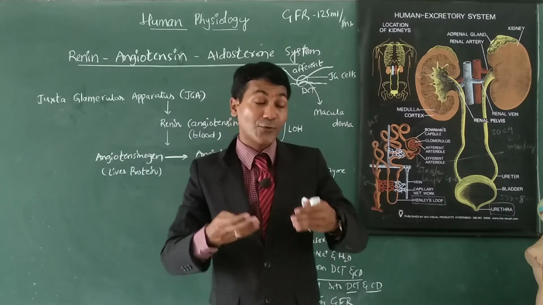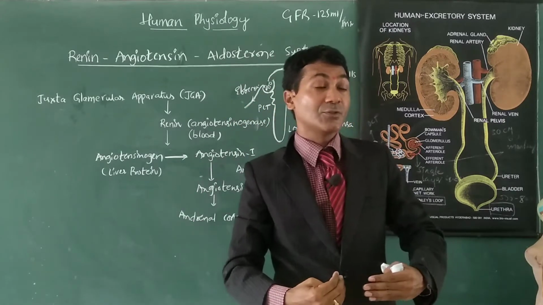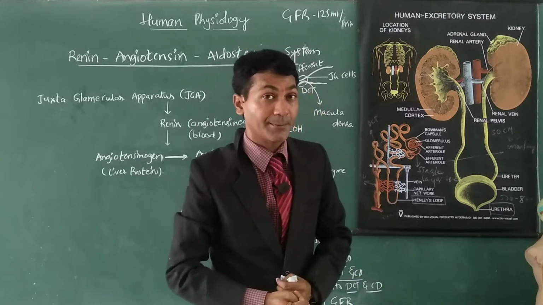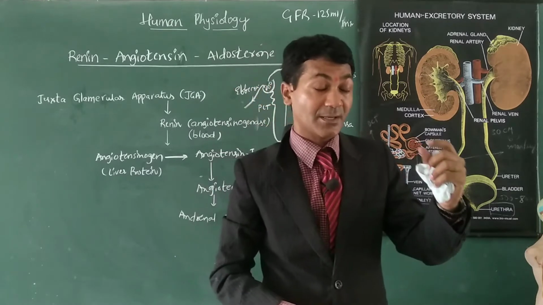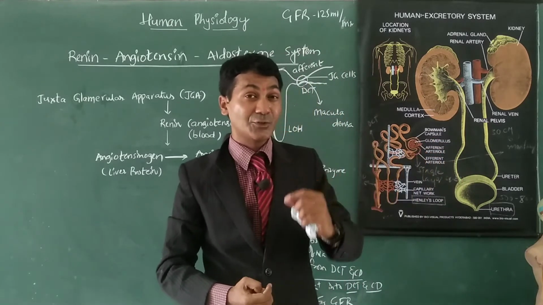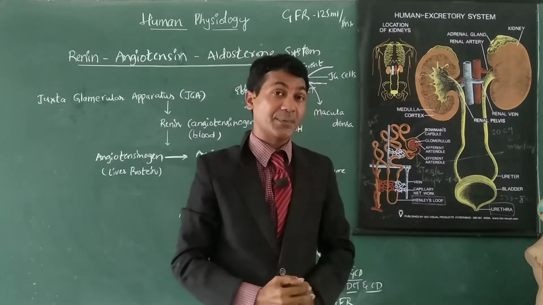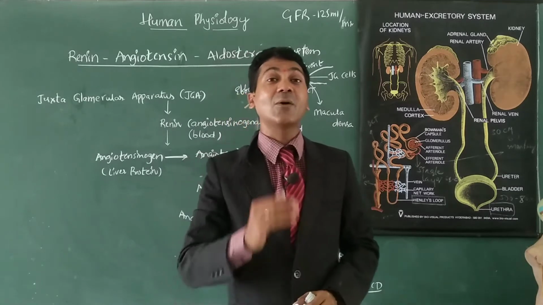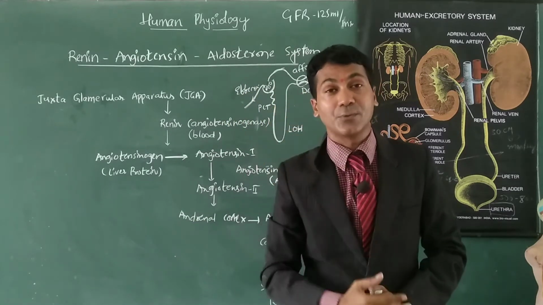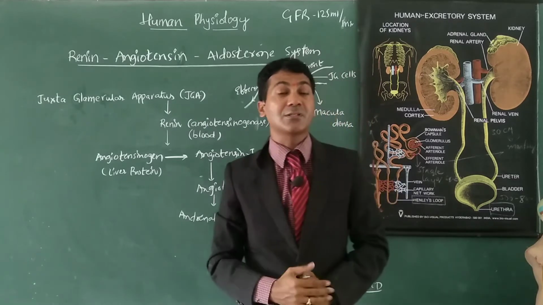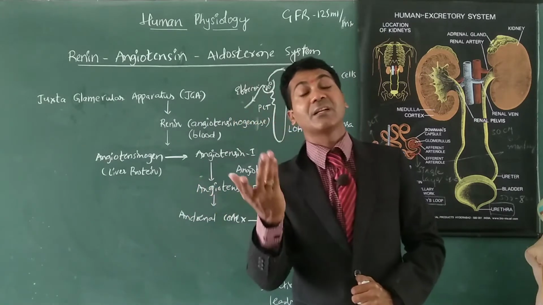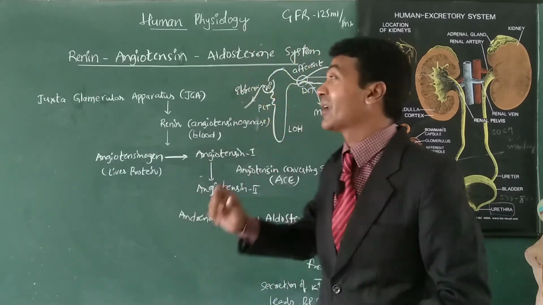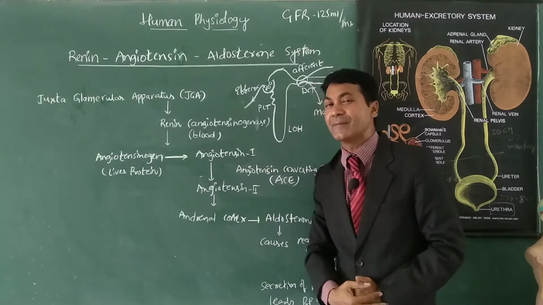To form 125 ml of filtrate, a certain amount of blood has to come, and that is also very important. If sufficient blood doesn't reach the kidneys due to lower blood pressure, low BP, what happens? Glomerular filtrate rate falls down. It may be 120 or 115 or 110. In such a condition, when GFR falls down, the RAS system activates in our body.